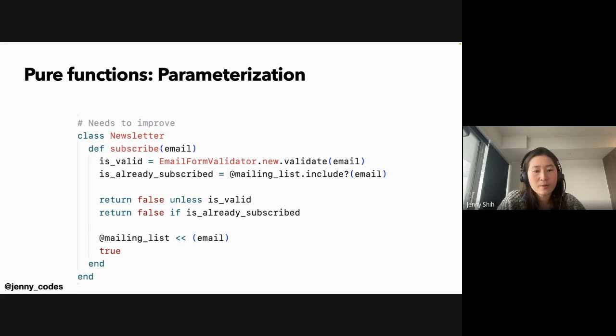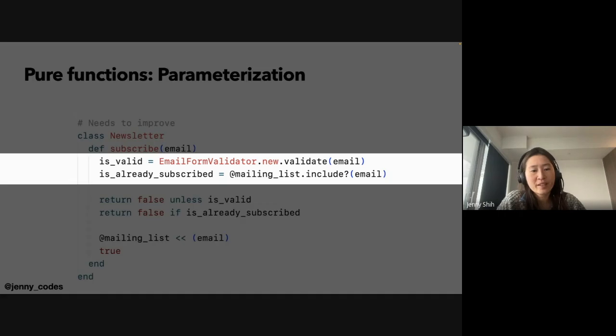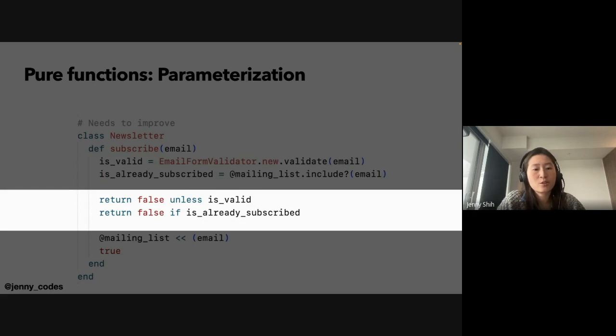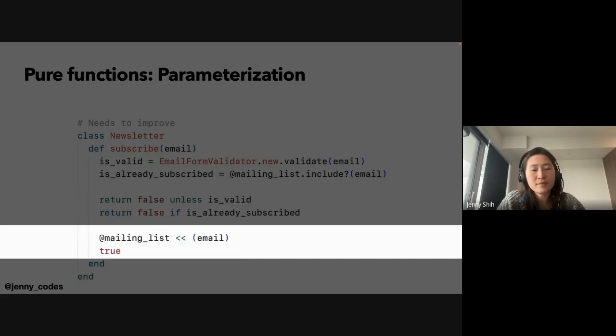This is an example. This is a newsletter class, and we have a subscribe function. First, inside the function, we check some conditions. Return false if those conditions are not met. And if they do pass, we add the email to the mailing list and return true.